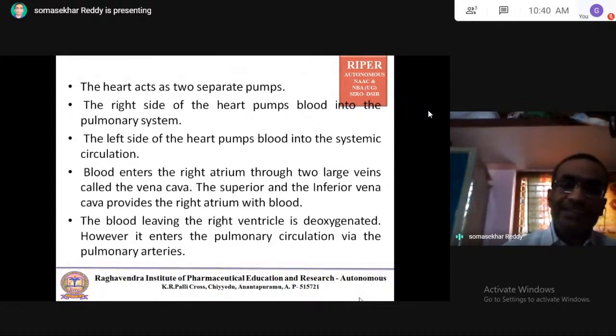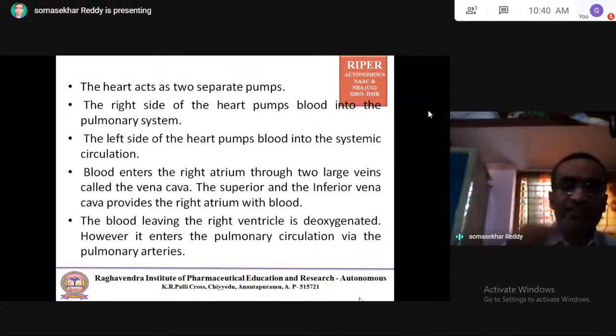Blood enters the right atrium through two large veins called the vena cava. The superior vena cava collects the blood from the upper parts of the body. The inferior vena cava collects the blood from the lower parts of the body and delivers it into the right atrium. So the right atrium receives the deoxygenated blood from the superior and inferior vena cava. The blood leaving the right ventricle is deoxygenated. Why? Because the right atrium pumps its deoxygenated blood through the tricuspid valve into the right ventricle.